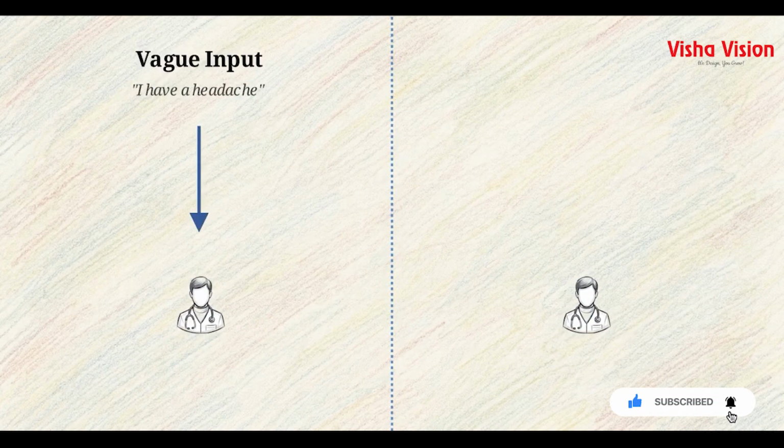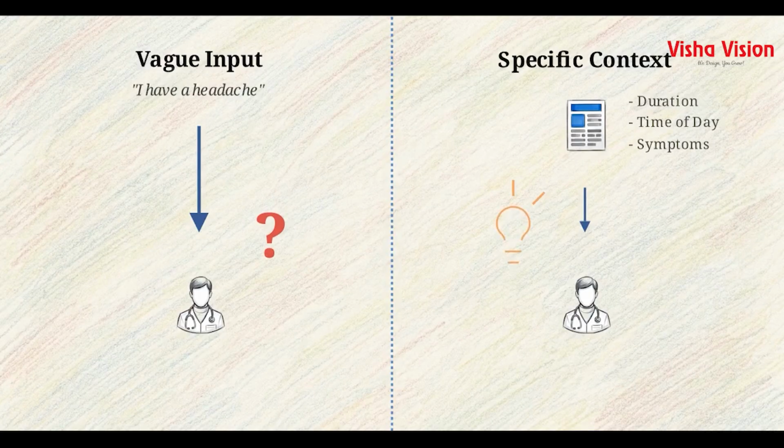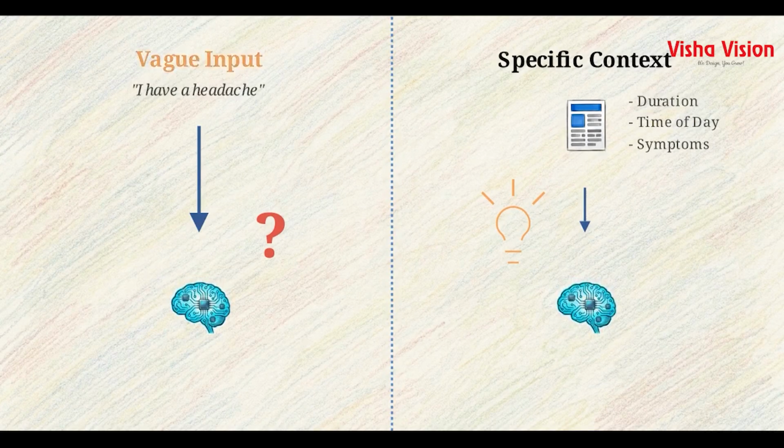Think about how you talk to a doctor. If you walk in and just say, "I have a headache," the doctor has to guess the cause. But if you provide your medical history, noting how long it's lasted, what time of day it peaks, and specific physical symptoms, you get an accurate diagnosis. When you type vague instructions into an AI, it suffers from the exact same guessing game.